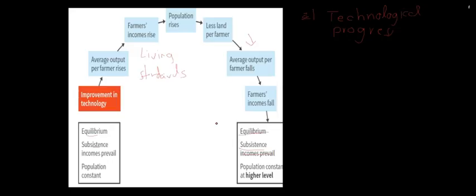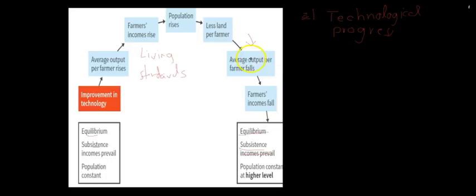The people will have the same income, people will have the same living standards, but what will actually result from improvement in technology is that only population will rise. There will be no effect on the living standards in the long run. There will be no effect on people's lives in the sense of every person's standard of living, but the population as a whole will rise due to the improvement in technology.